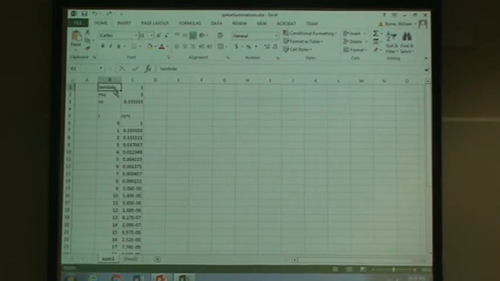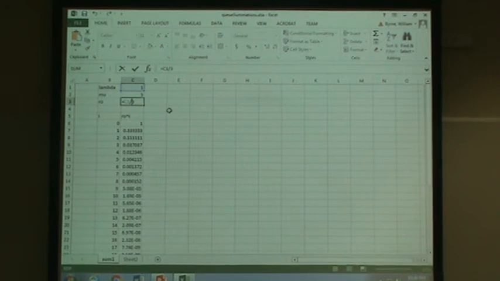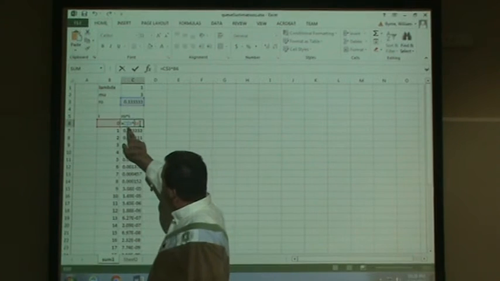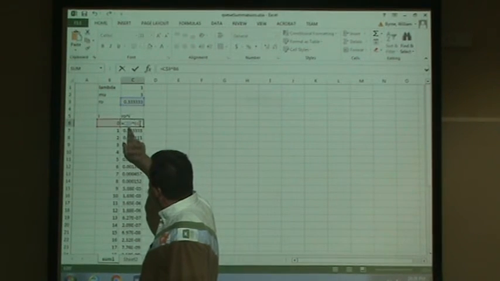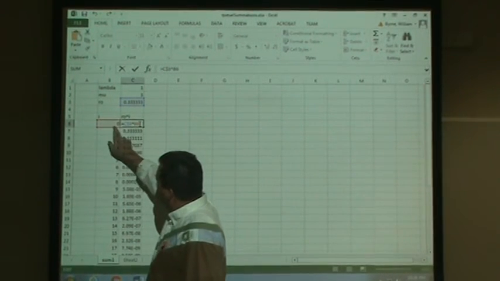So in this case, we have a lambda, we have a mu, and we have a rho, which is lambda divided by mu. And then we have a column for i and a column for rho raised to the i, whatever i is.